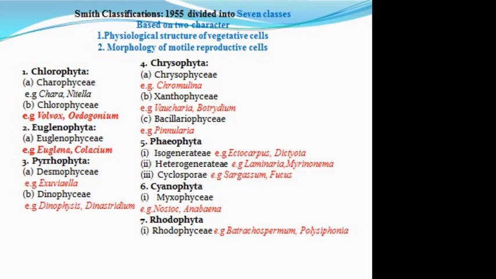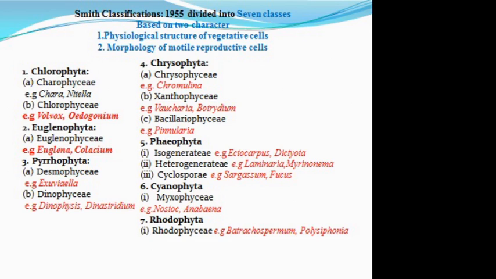Generally, there are three types of classification according to different scientists: the classification of algae made by F.E. Fritsch, the classification according to G.M. Smith, and the classification according to Chapman and Chapman. Generally, the Smith classification is followed for the identification of algae.